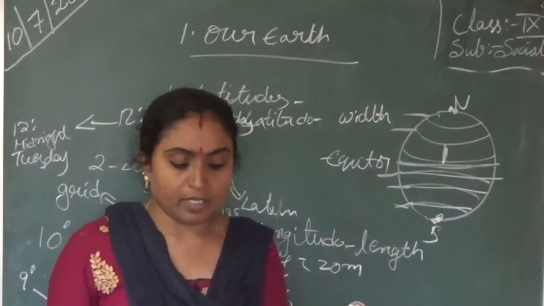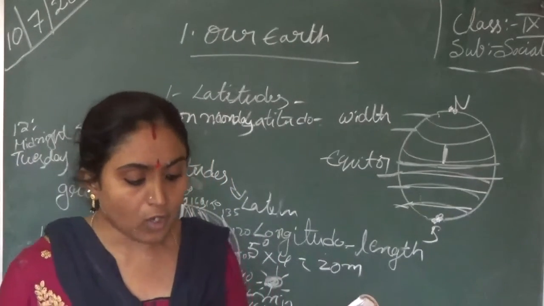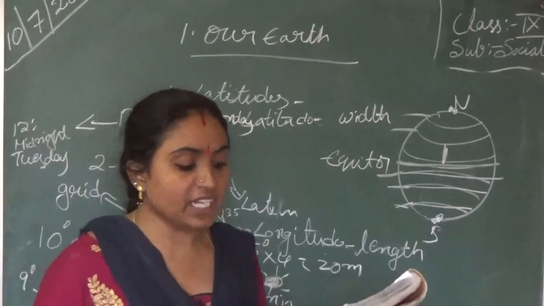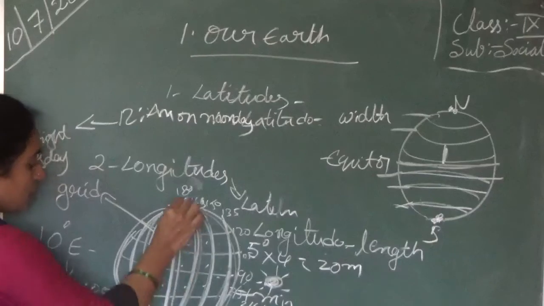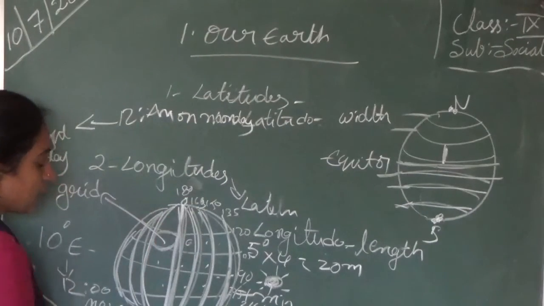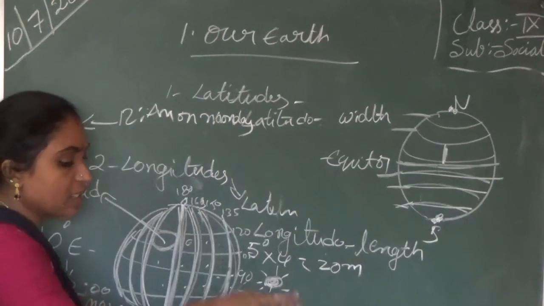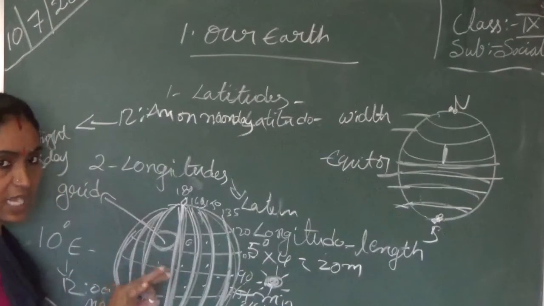Some countries choose the time along one of the meridians that pass throughout their territories. When this meridian line passes through the country, they follow that time only.